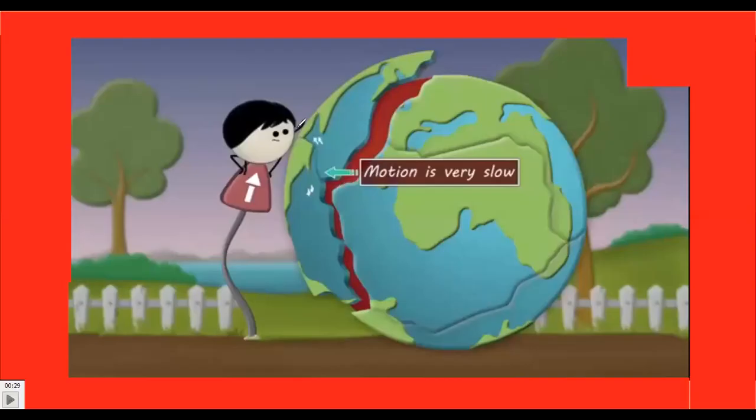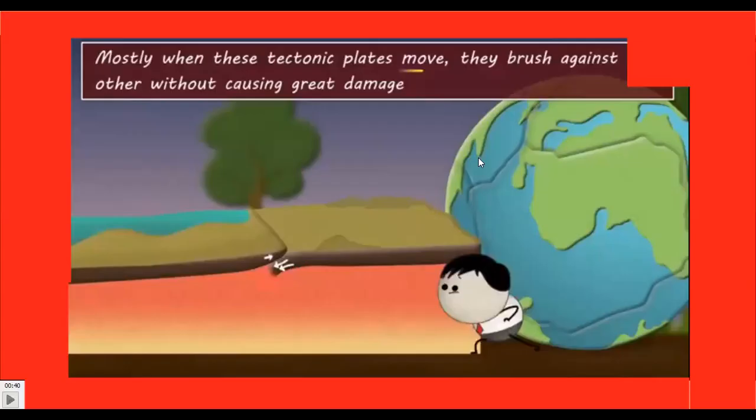Okay, so the motion of these plates is very slow. Students, this plate moves only 2 to 3 centimeters in 1 year, right? Their velocity is very low, so they move only a few centimeters, 2 to 3 centimeters a year. Mostly when these tectonic plates move, they brush against each other without causing great damage, right?